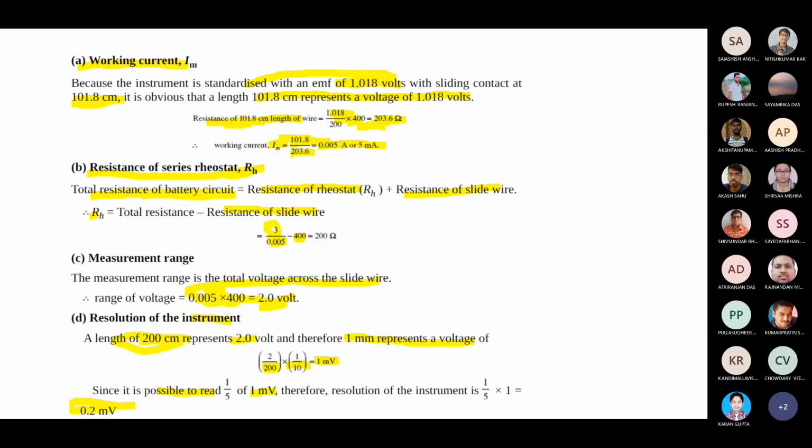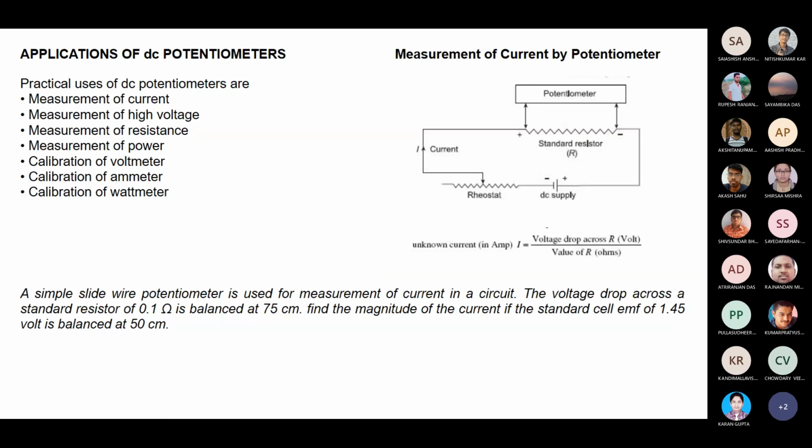So what are the applications of the basic potentiometer? The potentiometer comes from the measurement of potential difference, meaning voltage, but you can implement it for different purposes, meaning different applications. Practical uses of DC potentiometers: measurement of current, measurement of high voltage, measurement of resistance, measurement of power, and calibration of the voltmeter.